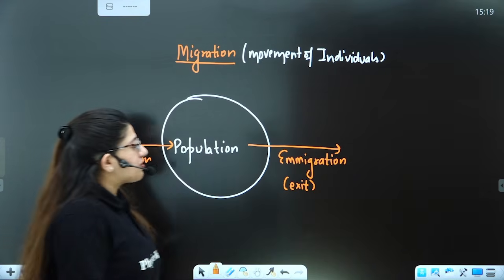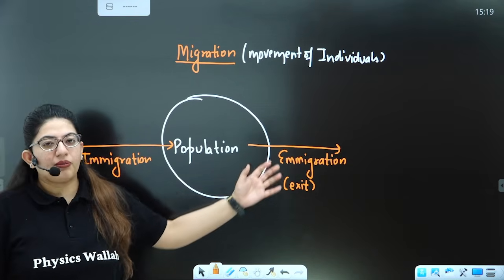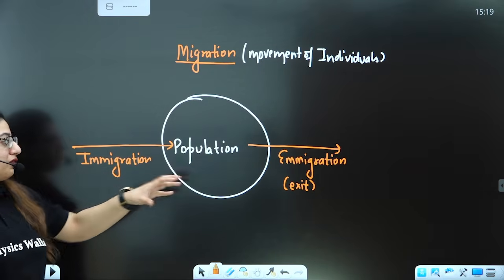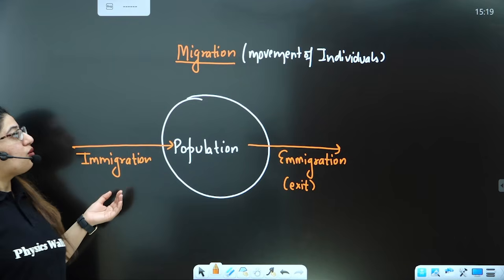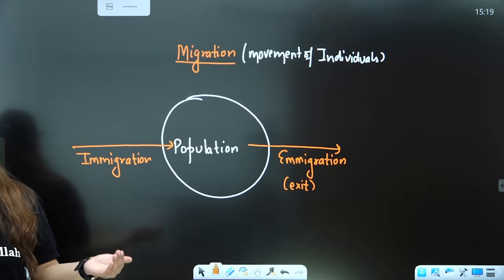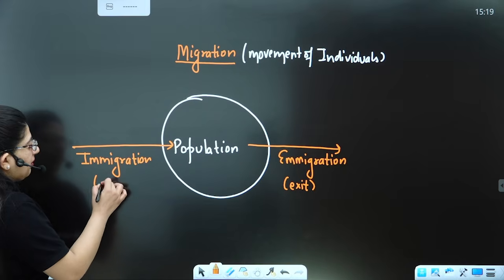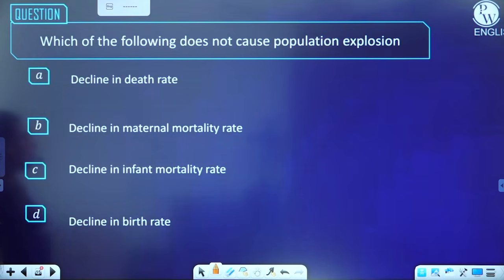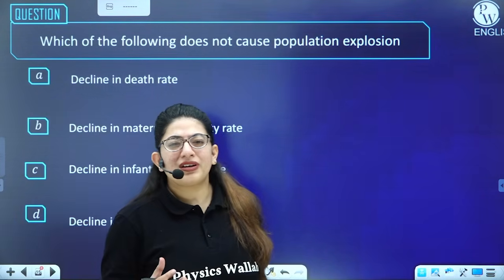If there is more emigration, that means the population is going to decrease. If there is more immigration, that means the population is going to increase. So what is migration? It is movement of the individual. If it is moving into the population, it is immigration. If it is moving out of the population, it is emigration. All right.